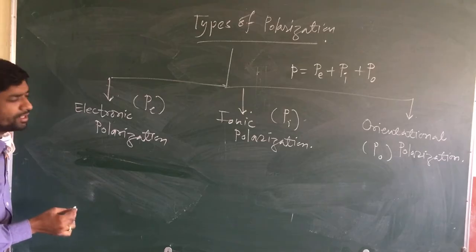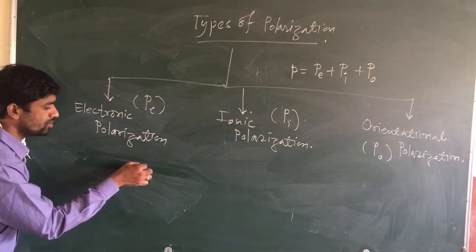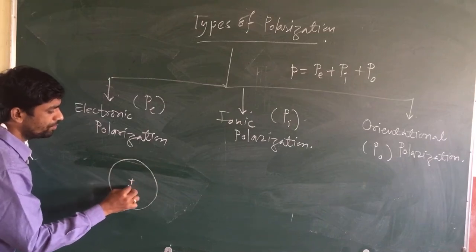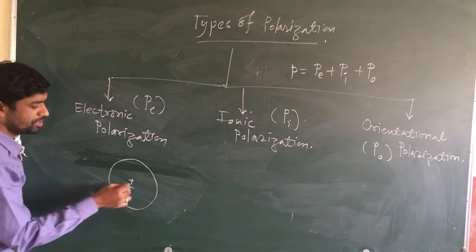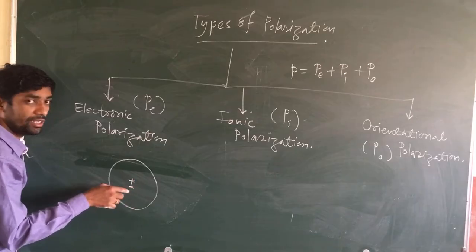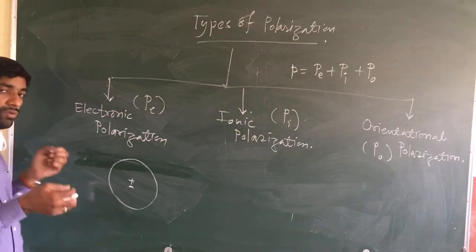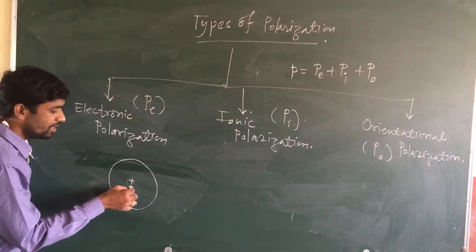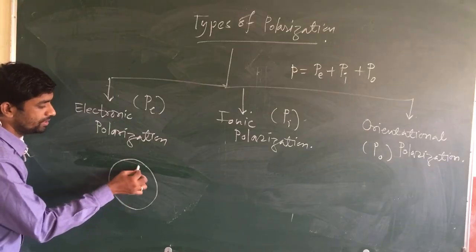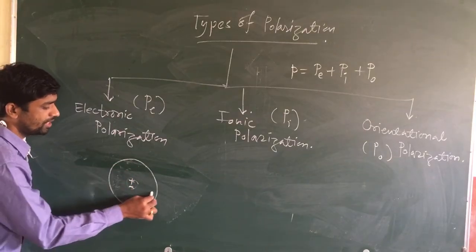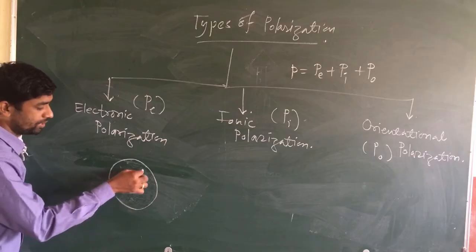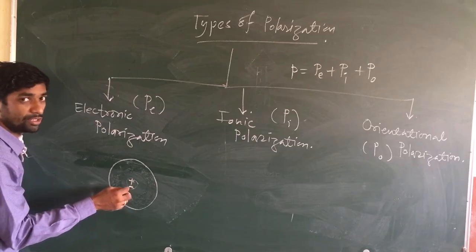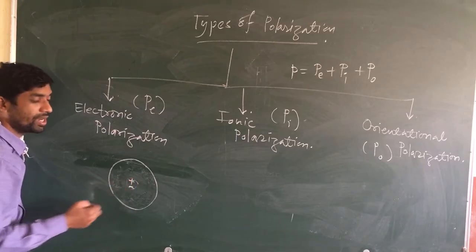Suppose in the case of non-polar molecules, what happens? There is an overlapping of positive cloud and negative cloud. That means the positive charge cloud overlaps the negative charge cloud. So that is your non-polar molecule. At the center there is a positive charge and there is a negative charge outside this area, but their centers coincide with each other. That's why we say the positive charge cloud and negative charge cloud overlap on each other.